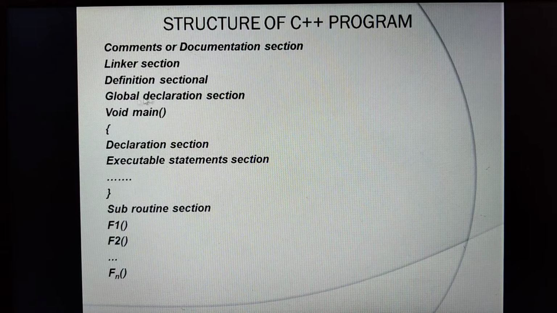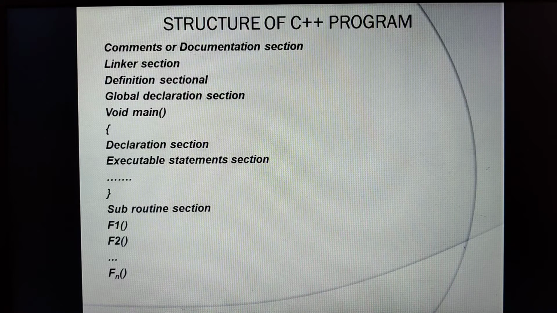But in case of global declaration section, if any variable int x is equal to 20, if you declare it here, throughout the program you can access irrespective of the main function. Even outside the main function you can access the variable which is declared in the global declaration section.